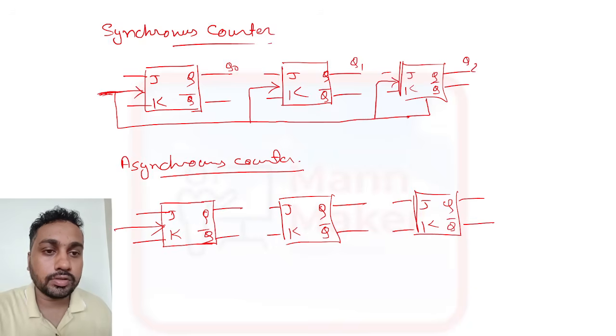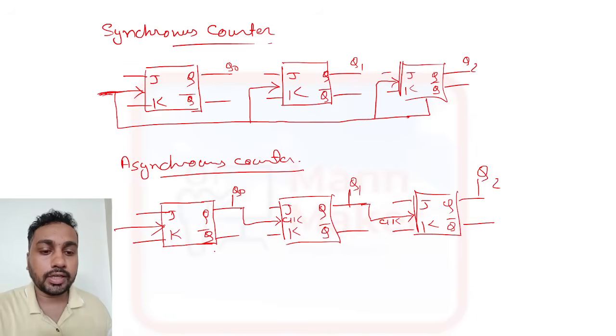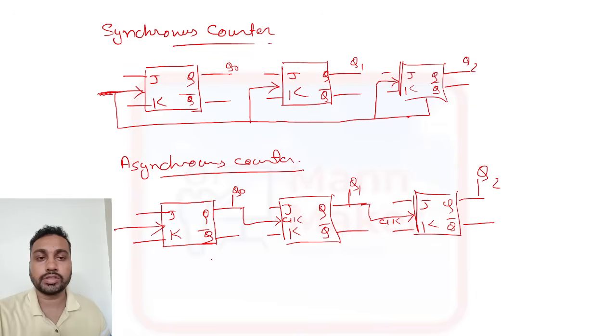Okay, this is your clock signal, and this output will appear here and it will produce clock. And here we are also taking the Q0 output. Same, this output will go here. This is your clock signal, and here the output will appear. So this is the diagram for synchronous counter and asynchronous counter.